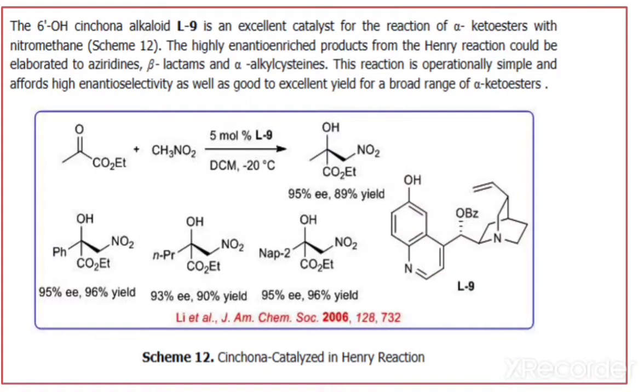Now the C6'-OH cinchonoalkaloid, that means this one, this is L9, is an excellent catalyst for the reaction of alpha ketoester with nitromethane, and this catalyst gives highly enantioenriched products from the Henry reaction, which could be elaborated to aziridine, beta-lactam and alpha-alkyl cysteines.